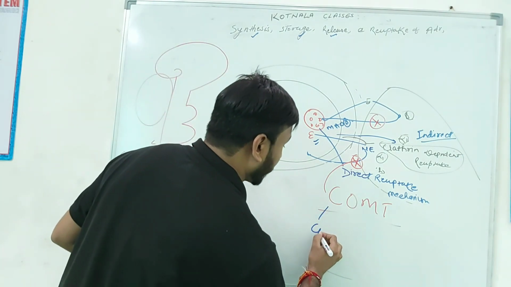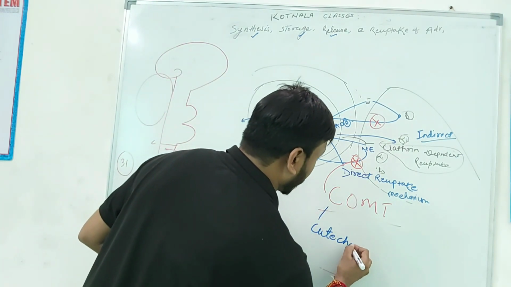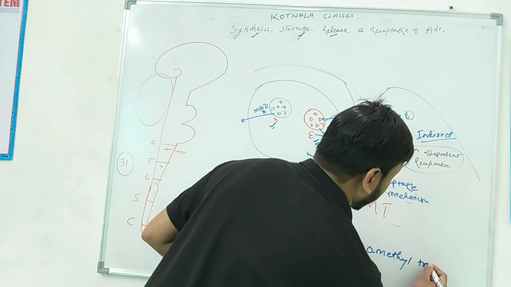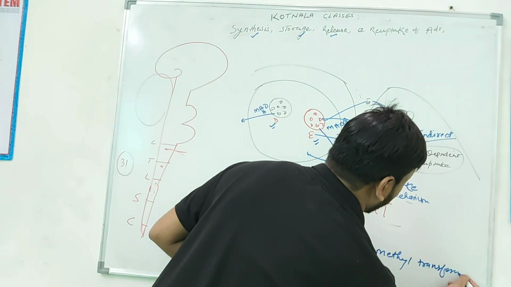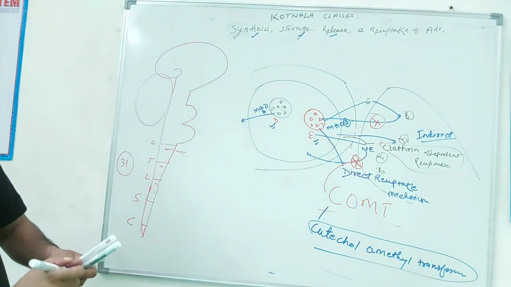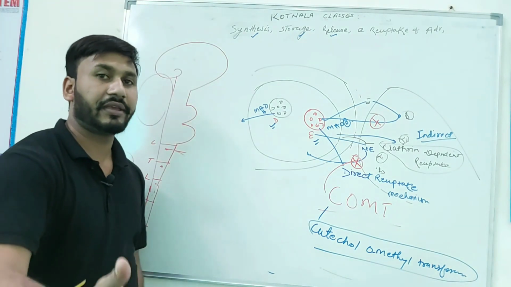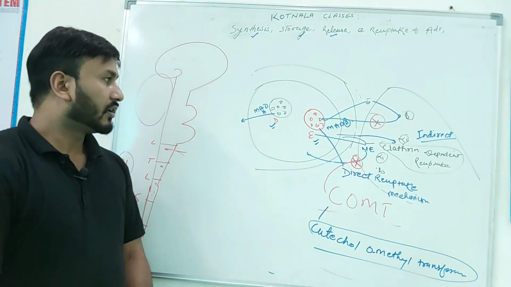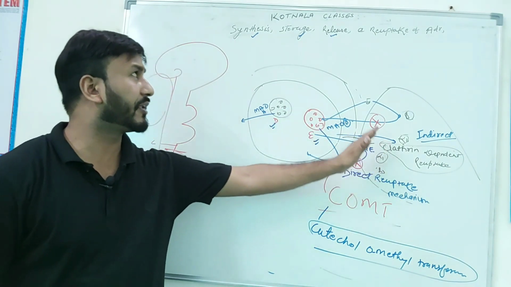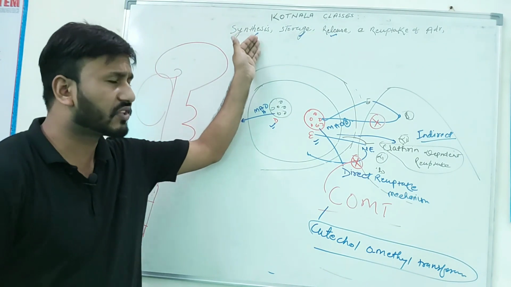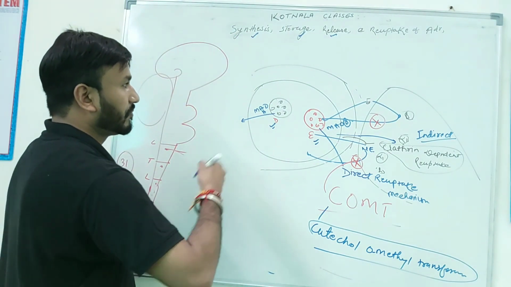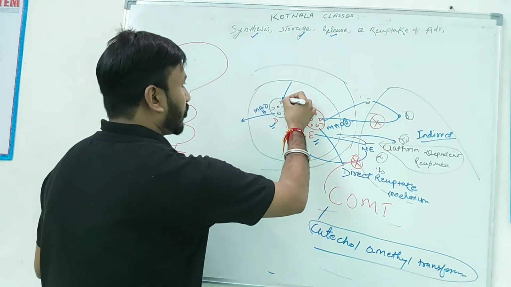What is the name of this? Catechol O-methyl transferase. This is the enzyme responsible for destruction of the reuptake. Understood? There are many drugs responsible for blocking the reuptake, blocking the storage, blocking the synthesis, you know that. But in the previous diagram, dopamine is stored over here.